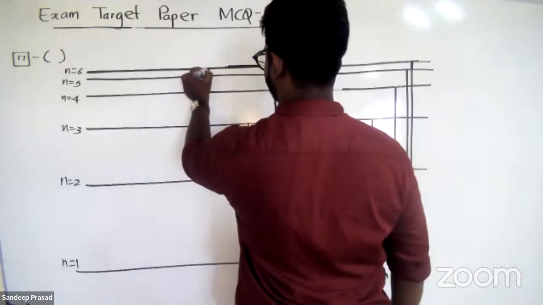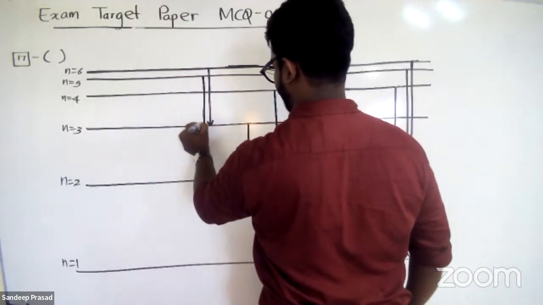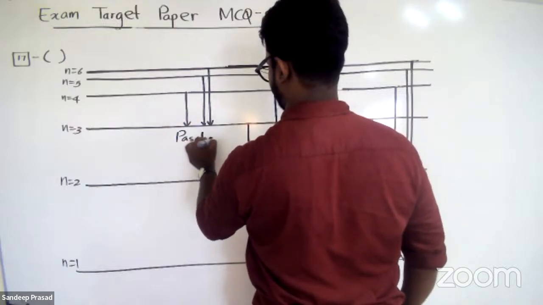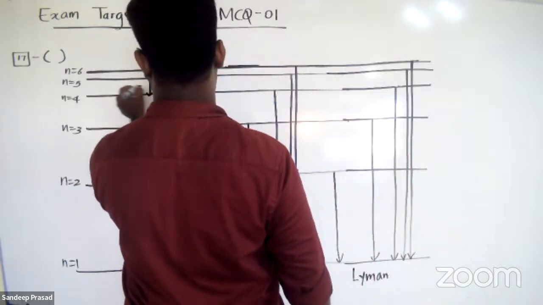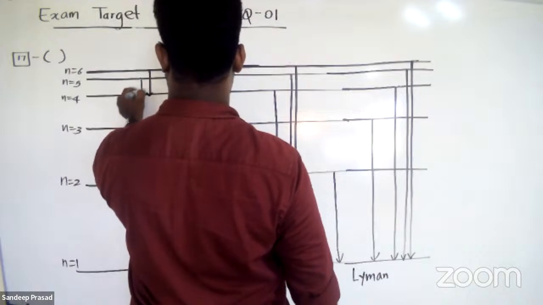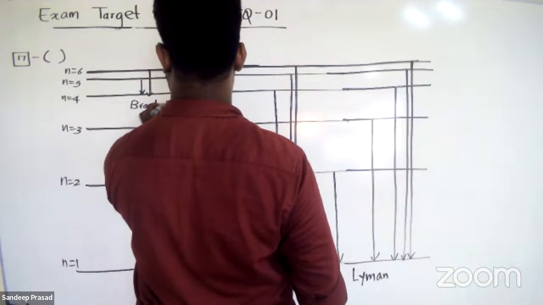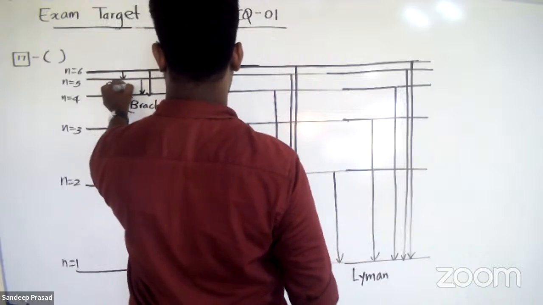And all the electron transitions falling to the third principal energy level, that is Paschen. All the electron transitions to the fourth principal energy level, that is Brackett, and to the fifth principal energy level, Pfund.